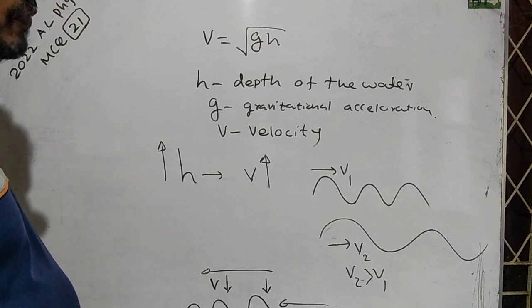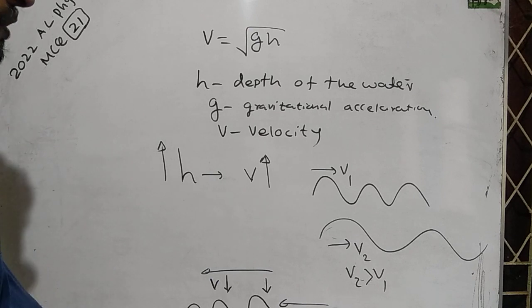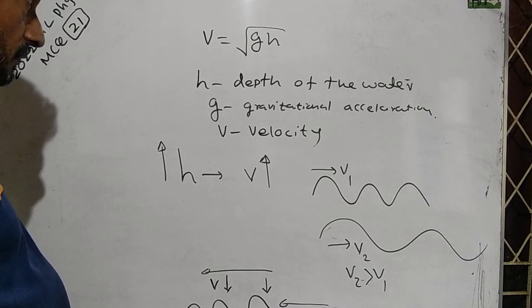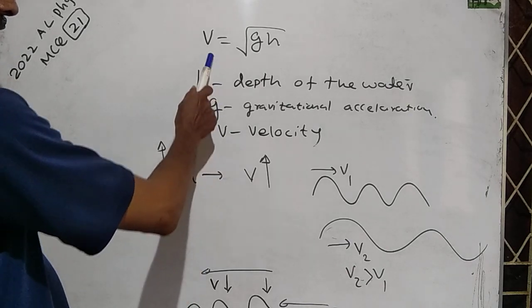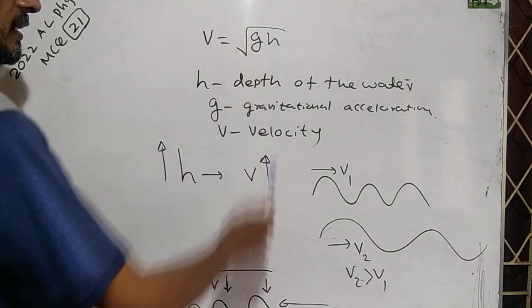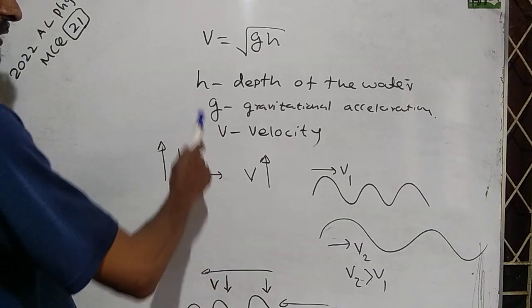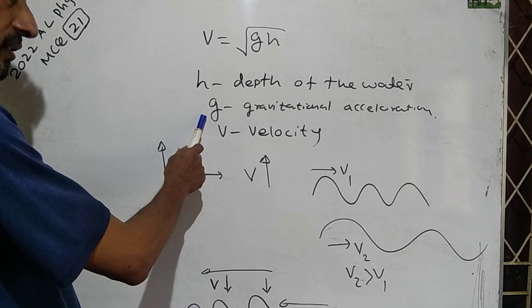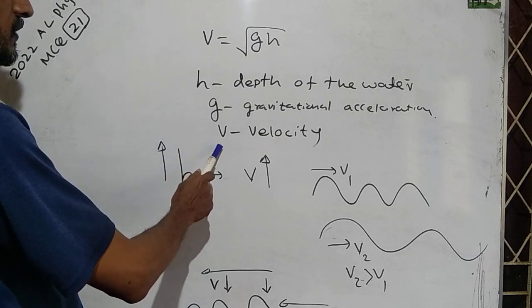When water waves propagate, the velocity of water waves is given by this equation: V equals root gh, where h is the depth of the water, g is gravitational acceleration, and v is velocity.